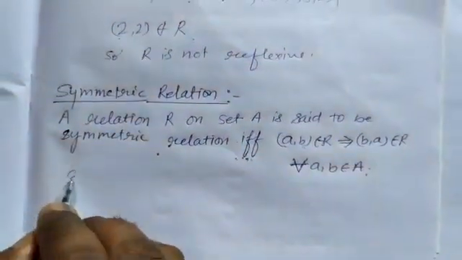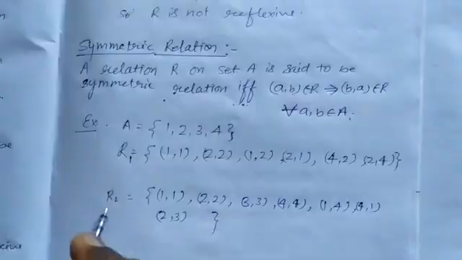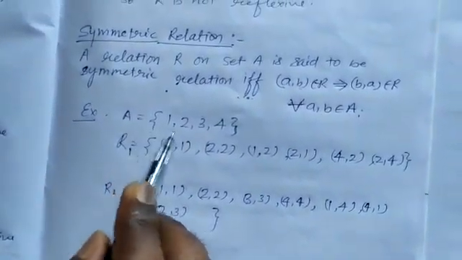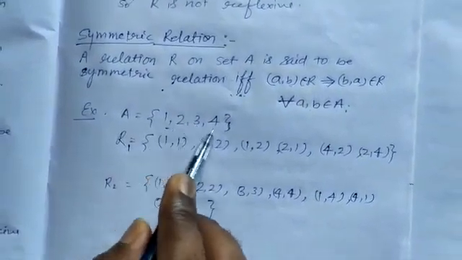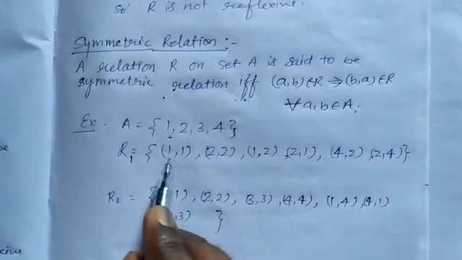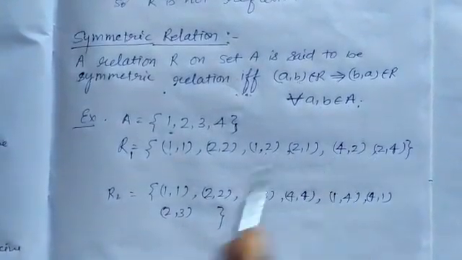Now see one example. Now see an example on set A. Set A has elements 1, 2, 3, 4. The first relation is defined on set A: (1,1), (2,2), (3,1), (2,2), (1,4), (2,2), (4,2).